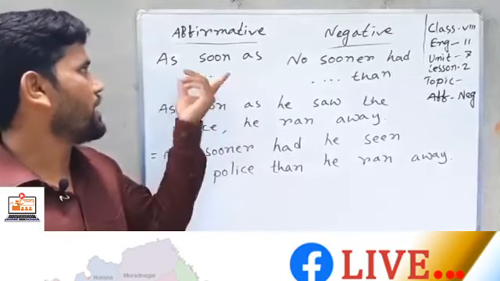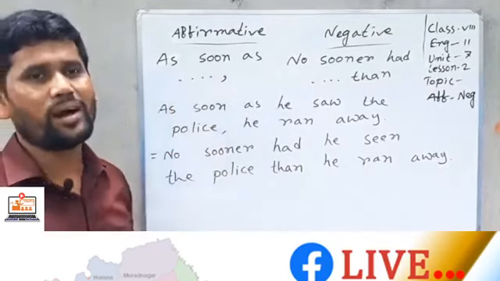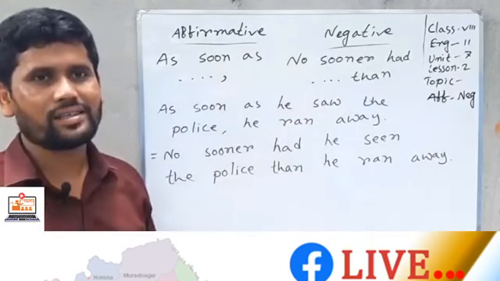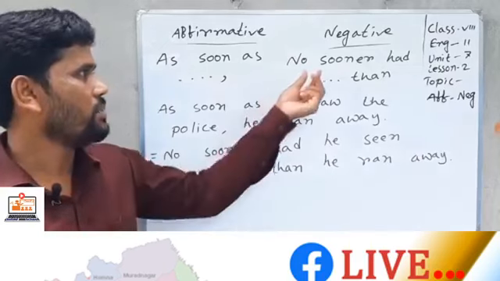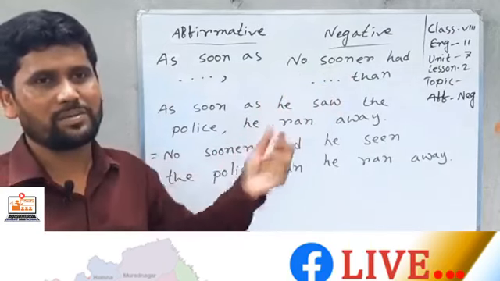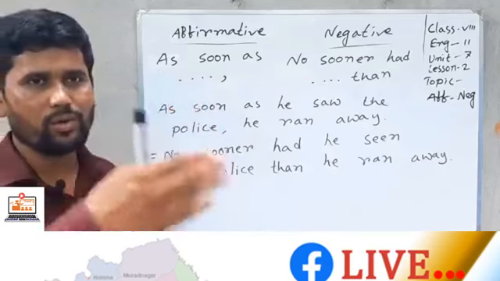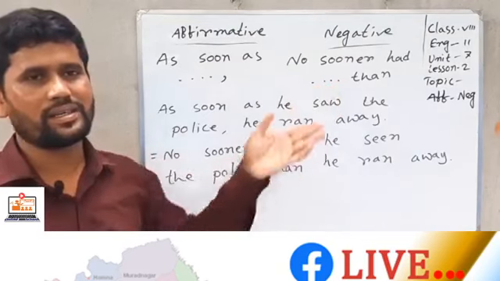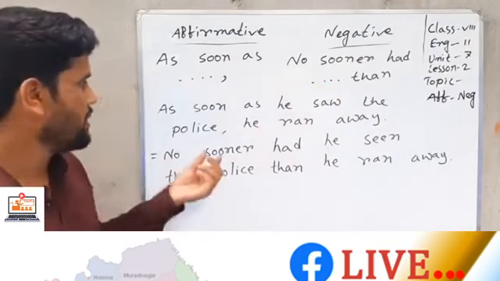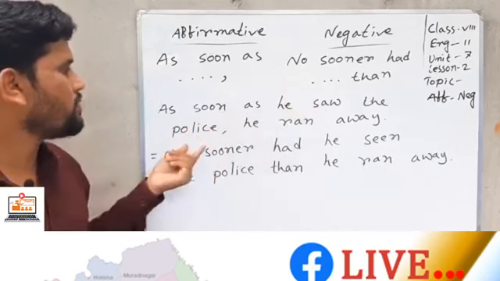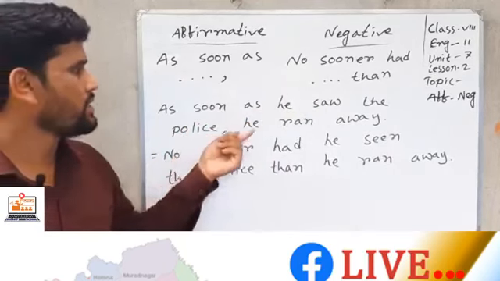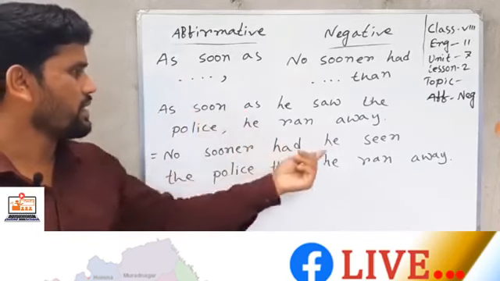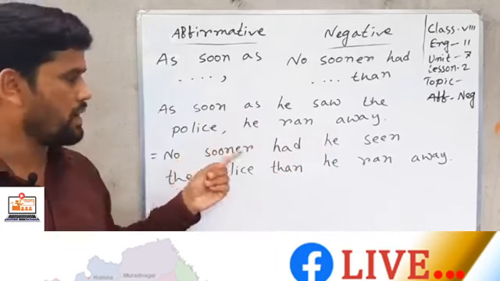If you find "as soon as something something comma," you can use "no sooner had something something then." Here there is a note: after "no sooner had" the tense will be past perfect tense, but after "as soon as" both clauses will be past indefinite tense. Here the first clause will be past perfect and the last clause will be past indefinite tense. See, "As soon as he saw the police, he ran away," and I use "no sooner had" instead of "as soon as." Then "he seen the police," instead of comma I use "then."